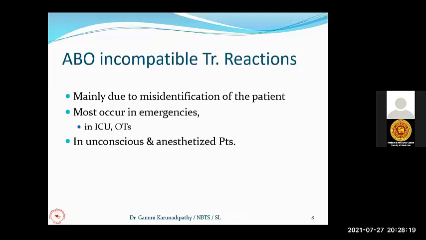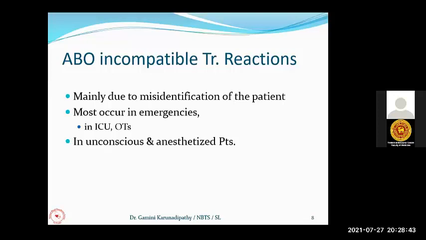If the patient is semi-conscious, when we ask whether you are Pereira or Silva, the patient may say yes without understanding what the other person is asking. So positive identification means you have to ask, tell me your name. Then the patient will automatically tell their correct name.